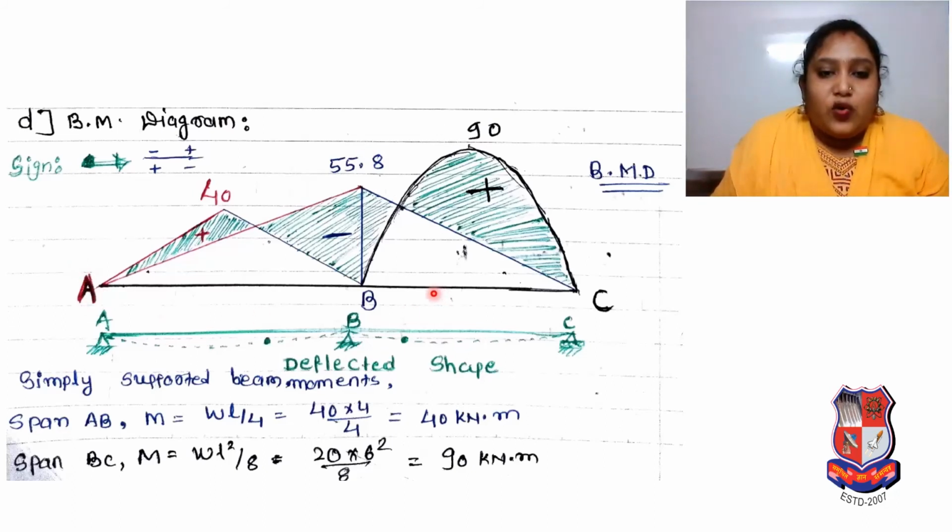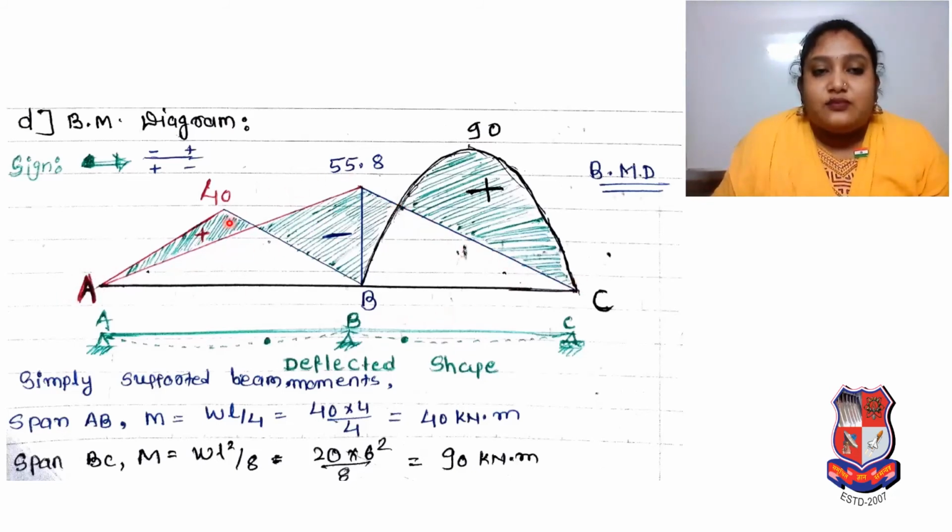Now for span AB, our moment will be WL by 4. W was 40, and our span was 4, so 40 into 4 divided by 4. So we got 40 kilonewton meter. So it is the bending moment diagram. For portion AB with point load, our diagram is a triangle of 40. Now for span BC, there was a UDL. For span BC, the moment will be WL square upon 8. W was 20, our length was 6, so 20 into 6 square divided by 8. So we got 90. That shape we mention as per the rules of the shear force and bending moment diagram.